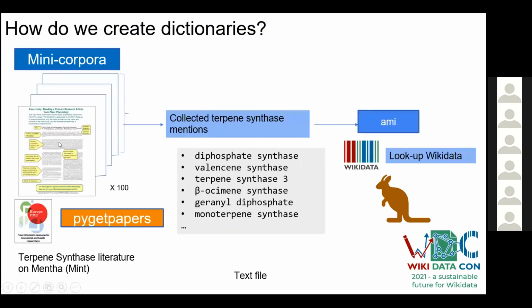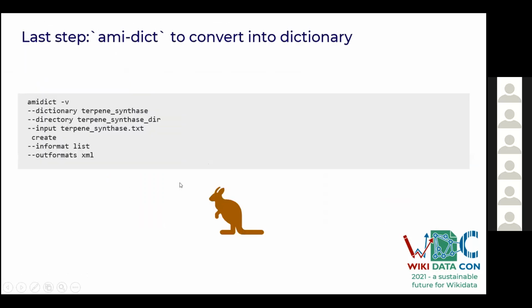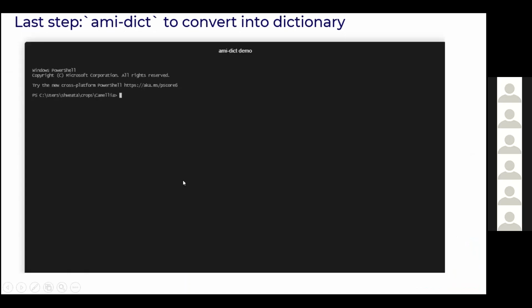So first of all, we created a mini corpus, so that we can scope this literature and find the gene terms manually. And next I created an Excel file for that, and then I downloaded AMI to create this dictionary by running a command. So this is the command to convert my dictionary. This is the demo.